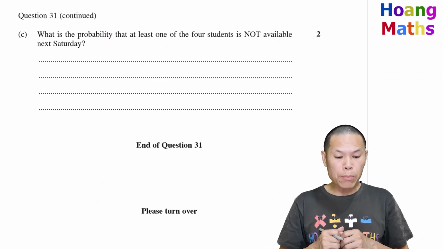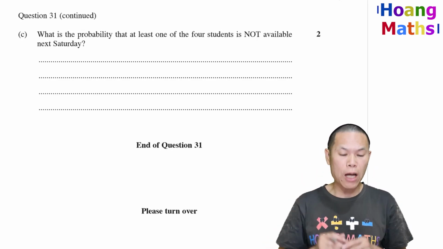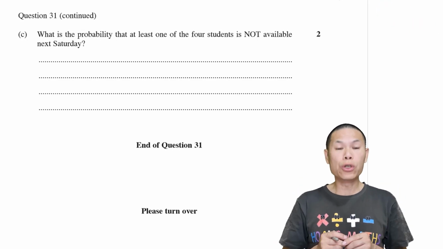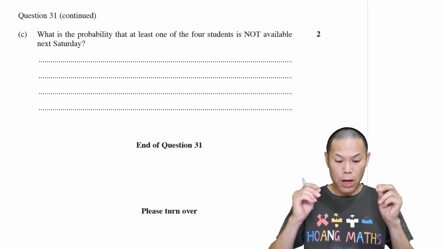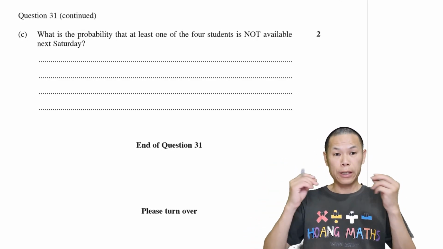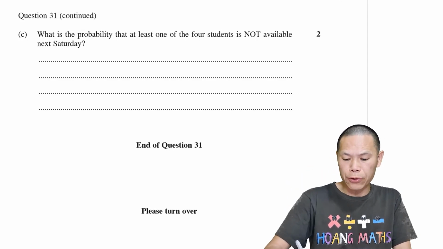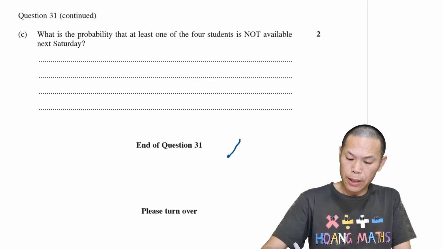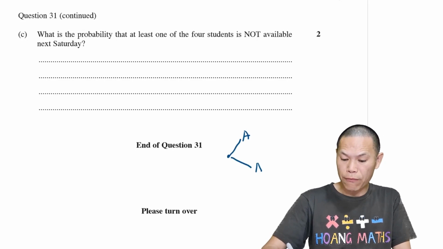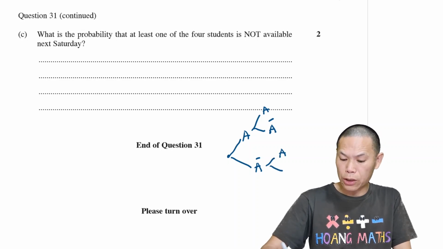Part C. What is the probability that at least one of the 4 students is not available next Saturday? To work this out, we just need 1 minus the probability that all the students are available next Saturday. Let me explain this by drawing diagrams for you. The first student is available or not available, and the next student is available or not available on next Saturday. That's the second student.